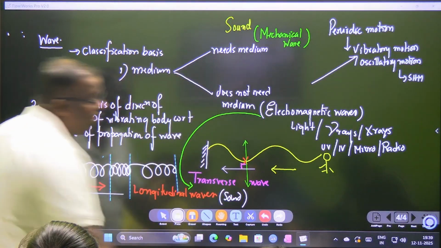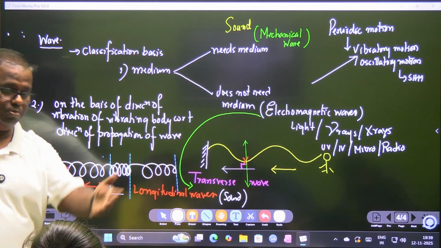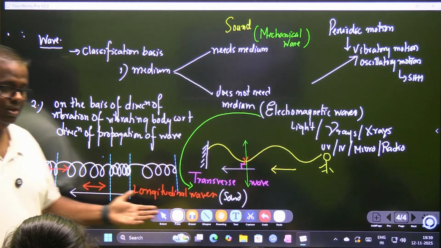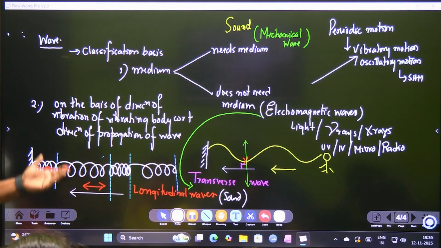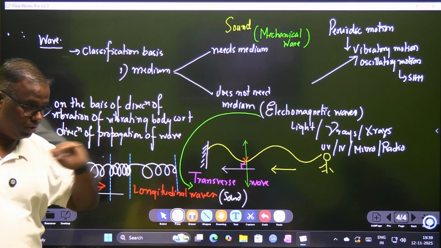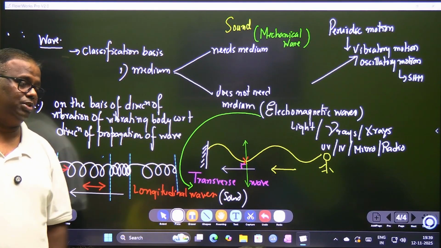So let's have a quick recap. Is sound a mechanical wave? Yes. Why? It needs a medium. क्या हो गया? Is sound a longitudinal wave? Yes, because in sound the particles of the medium vibrate in a direction along the direction of propagation. ऐसे ऐसे जाता है. Is light a transverse wave?